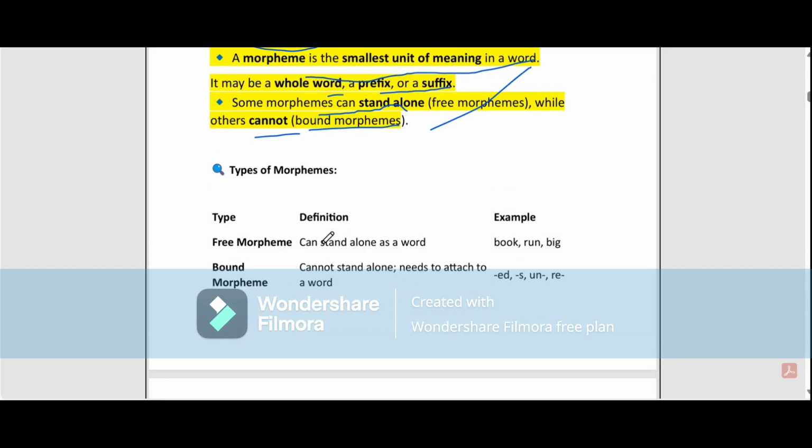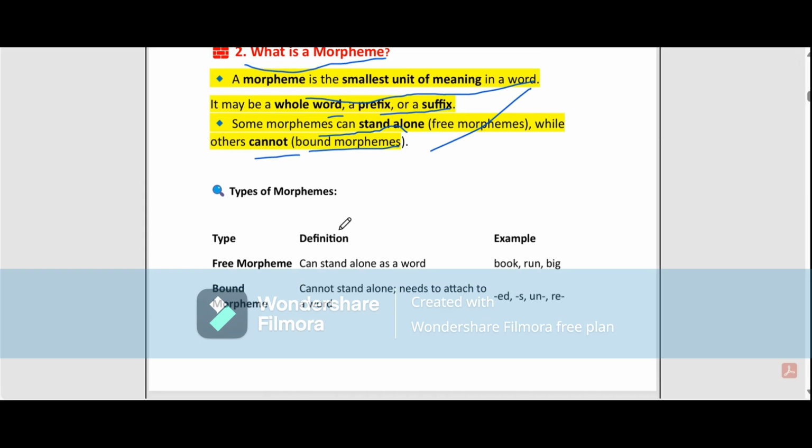What is a free morpheme? A morpheme that can stand alone as a word is known as a free morpheme. Examples of free morphemes are book, run, big. They can freely stand alone as words. A morpheme that cannot stand alone and needs to attach to a word is known as a bound morpheme. It is dependent on a word, not independent. Examples are ed, s, on, re.